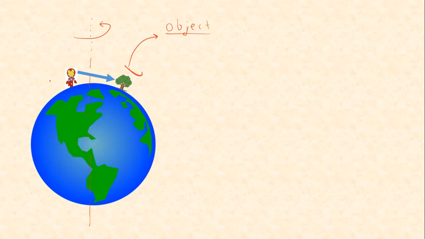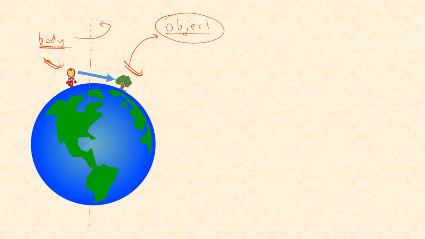So with respect to this person, is the tree moving? No. Why? Because when the earth moves along with this object, the body which is on the surface of the earth also moves with the same speed as the tree. So with respect to a person standing on the earth, this tree is stationary.